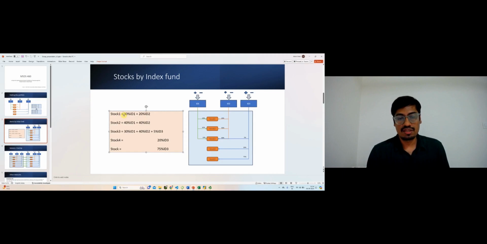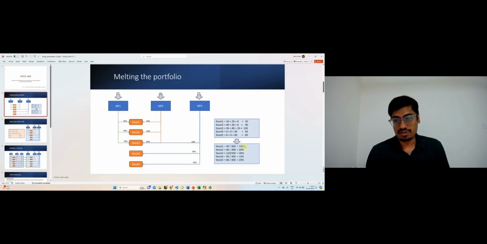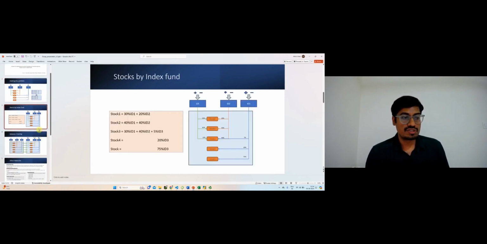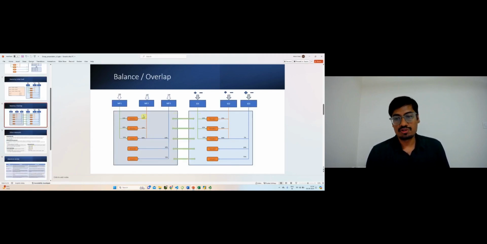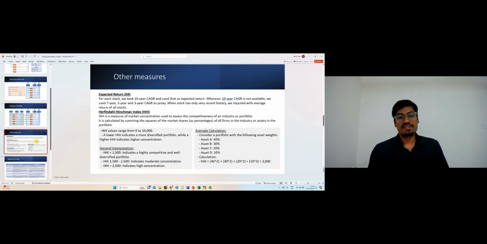So stock 1 can be written as 30% ID1 and 20% ID2, and so on. And this we have to equate with 10% because in the melded portfolio we have 10% of stock 1. Okay, so we can make constraints, one per each stock. Our goal is to balance both sides in terms of stock level, and that is what we call overlap. Now coming to other measures, we have the expected return and HHI.